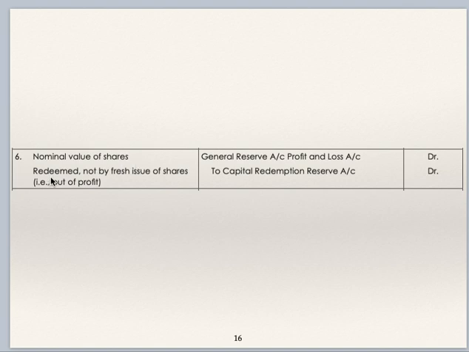Nominal value of shares redeemed not by fresh issue of shares. That means if shares are redeemed out of profit and not by fresh issue of shares, then in that case nominal value of shares to be redeemed gets transferred to capital redemption reserve account out of profit. Entry for this is general reserve account debit, profit and loss account debit to capital redemption reserve account.